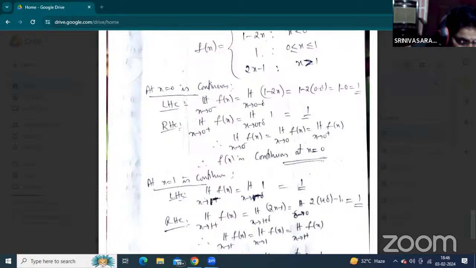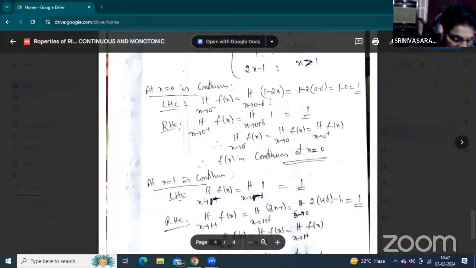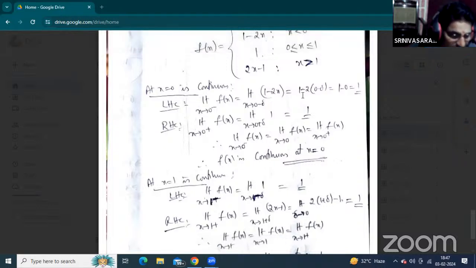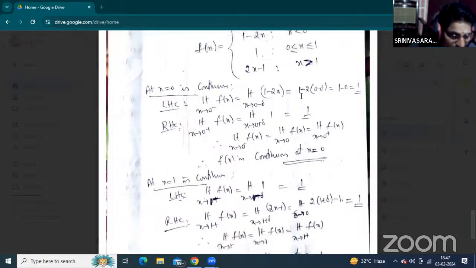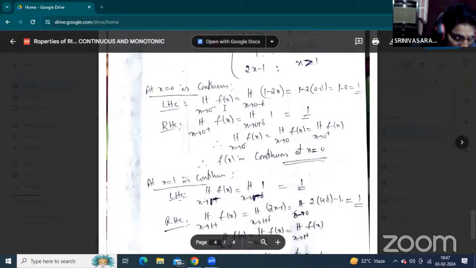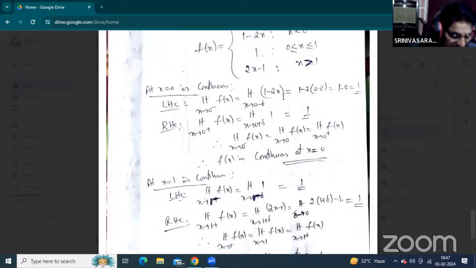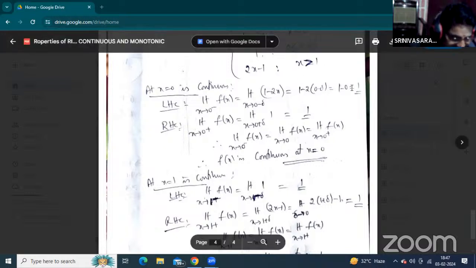So at x equal to 0 it is continuous. For left hand continuity, the limit as x tends to 0 minus of f of x, where f of x is 1 minus 2x, means 1 minus 2 times 0 minus delta. Replacing delta by 0, we get the value 1. For x less than 0 the function is 1 minus 2x, and replacing x by 0 minus delta, as delta approaches 0, we get the value 1.